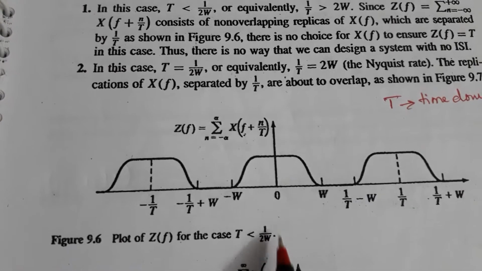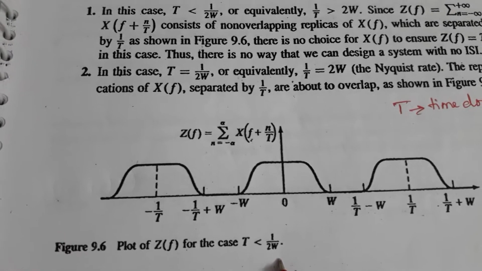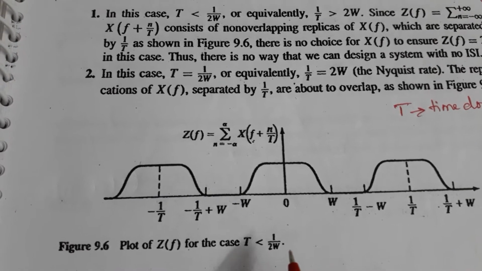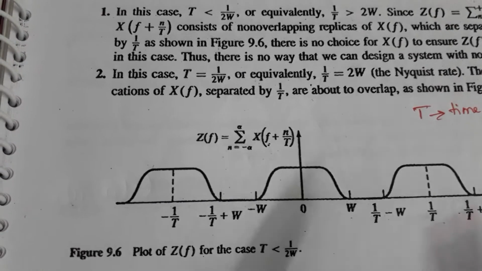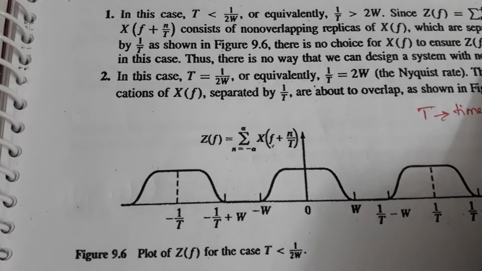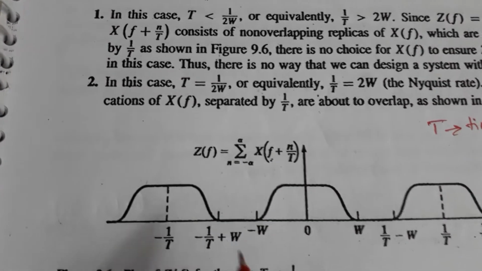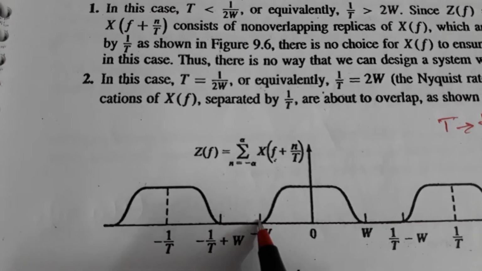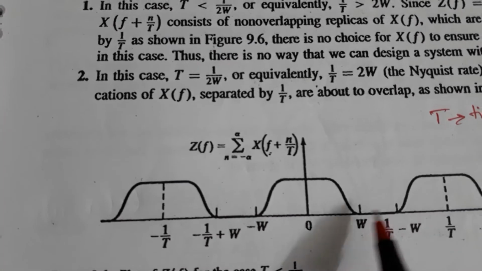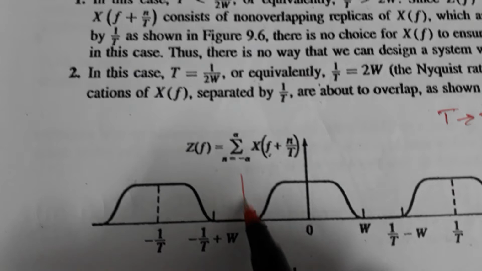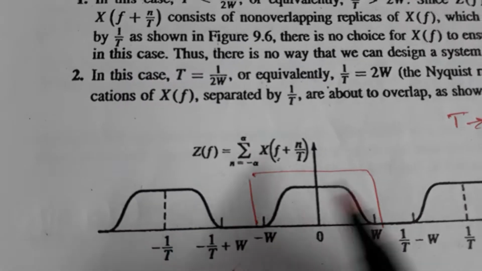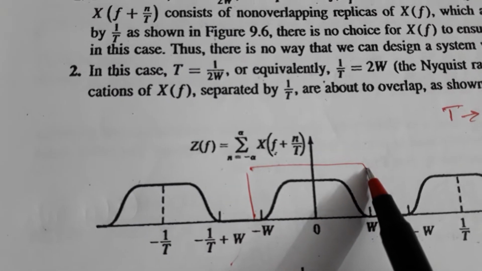That means between the two triangles I have got a lot of gap, so I can design my filter easily and get back my original data.